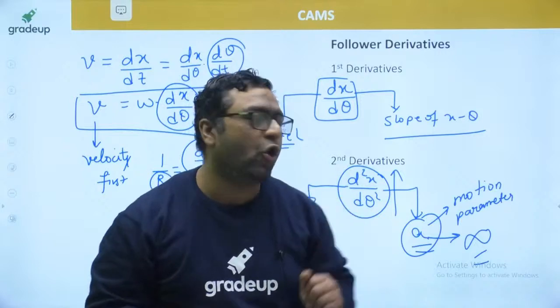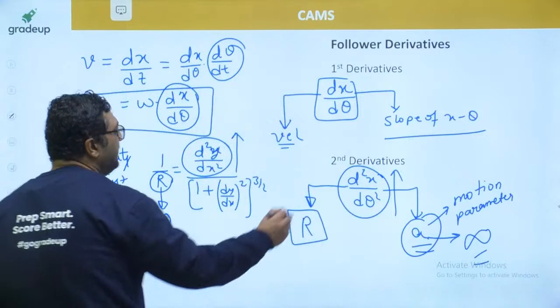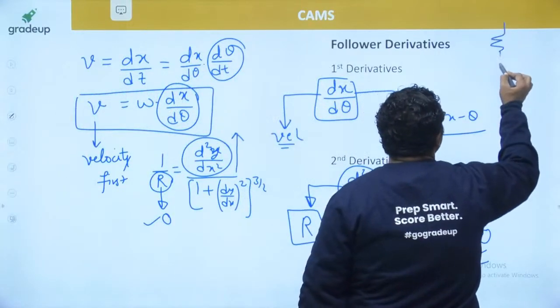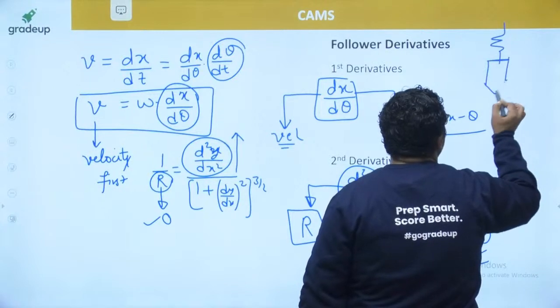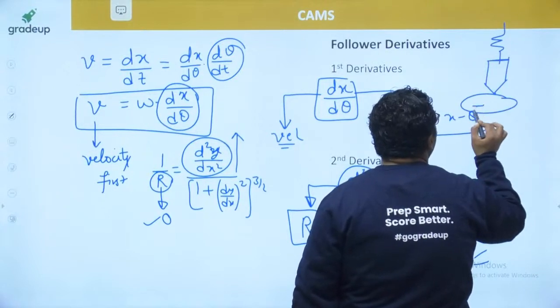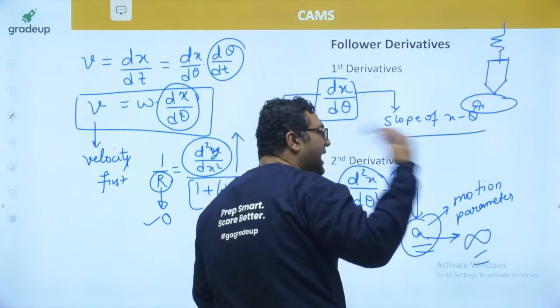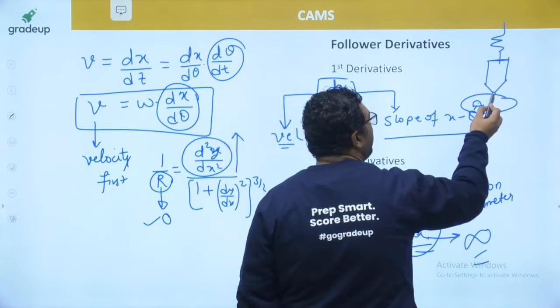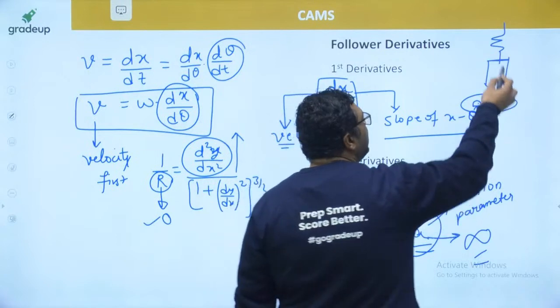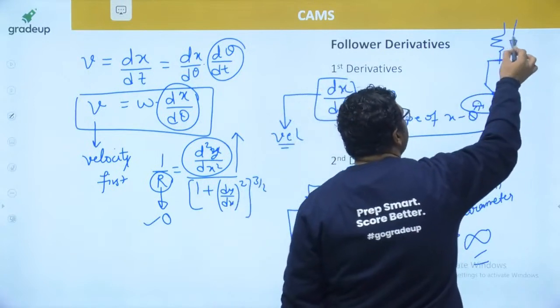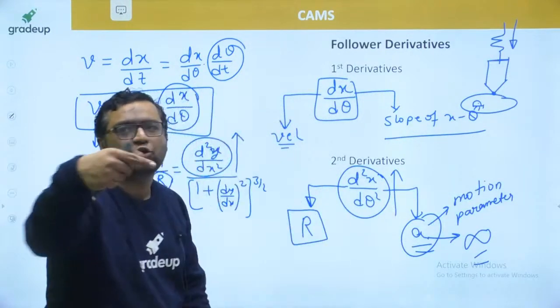But as you know, over the follower a spring is always present. So when there are chances that the contact between cam and follower is going to be lost, this spring will apply forces, and this is going to be a forceful contact.